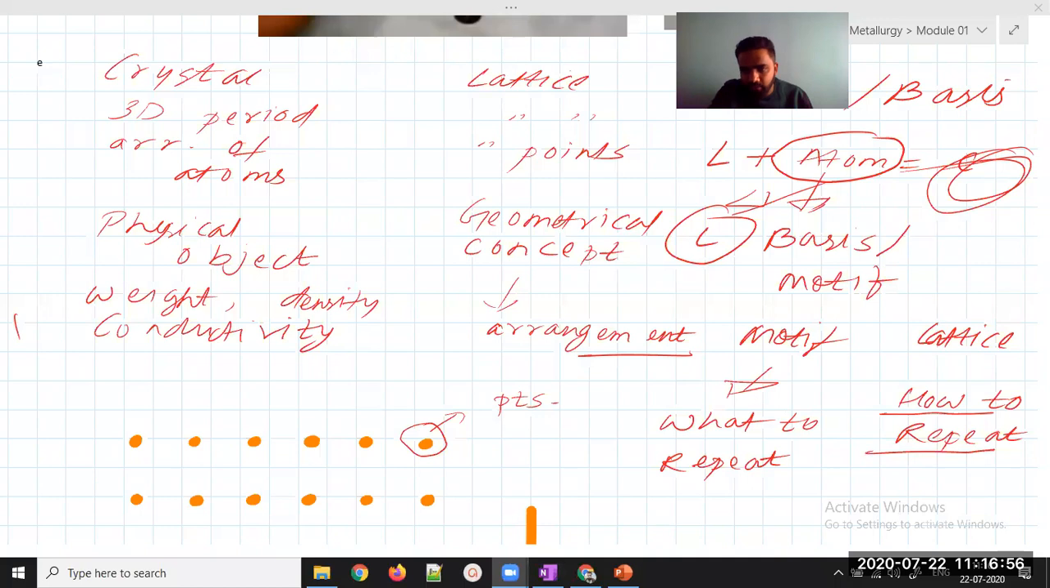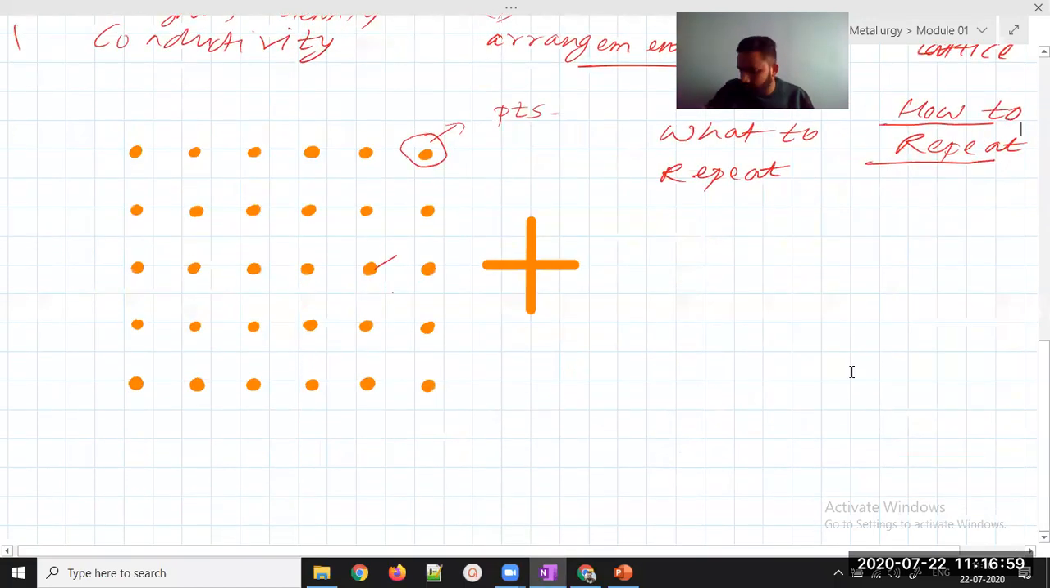Okay, so we will proceed with this. Now what we will try to do, motif is not about putting an atom. Suppose I would like to take a shape.